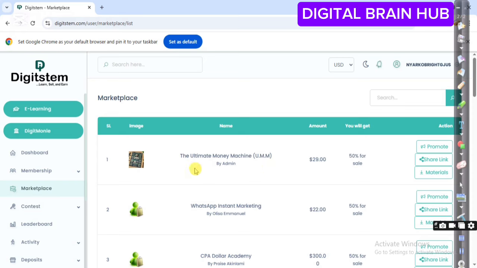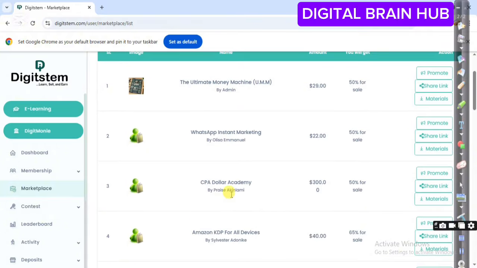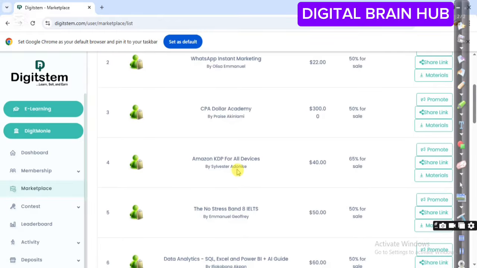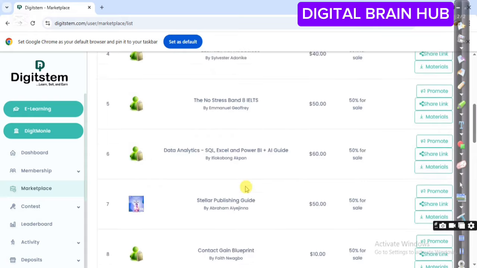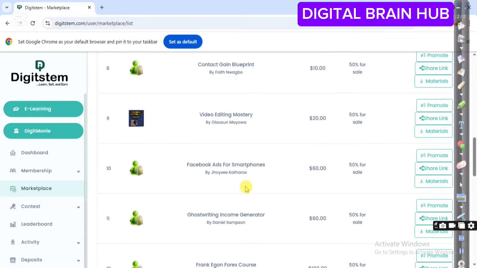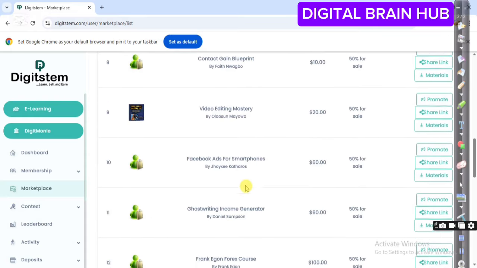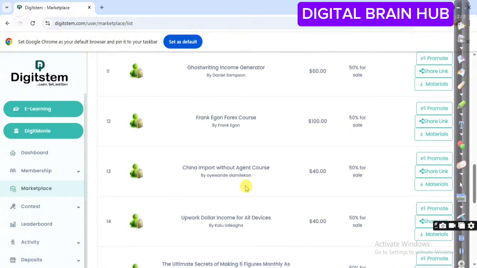So these are the courses we have. These are the products we have in their marketplace. We have the Ultimate Money Machine, UMM. Your commission is 50%. You can see that. Then we have WhatsApp Instant Marketing. It's also a digital product. And we have CPA Dollar Academy. The commissions are here. Then we have Amazon KDP for all devices. The commission is 65% per sale. This is a hot selling product. We have the No Stress Band 8. All these are courses, okay? So it depends on your area of interest, your niche. You can find a course and sell. I believe you understand that.